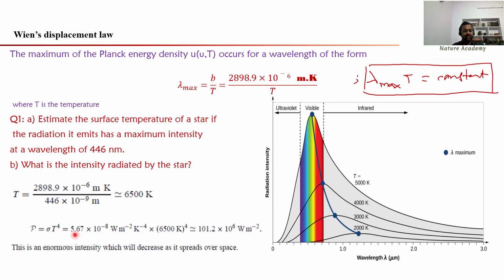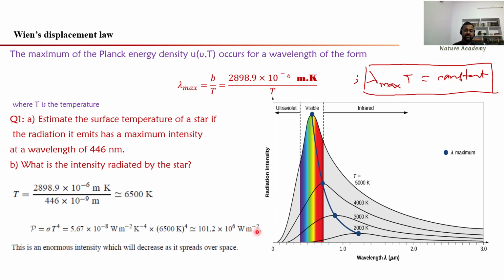What is the sigma value? 5.67 into 10 power minus 8 watt per meter square per Kelvin power 4, into the T value of 6500 Kelvin, and you will get this much energy, this much intensity. Look at this intensity: 101.2 into 10 power 6 watt per meter square.